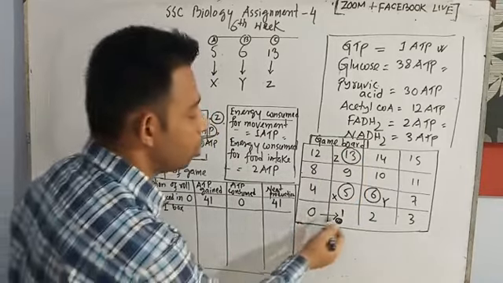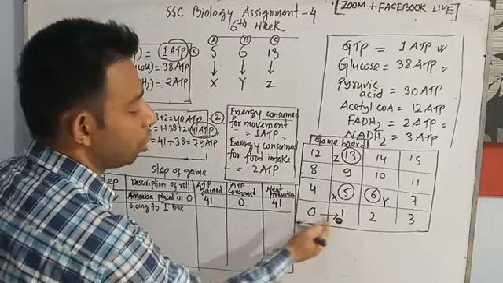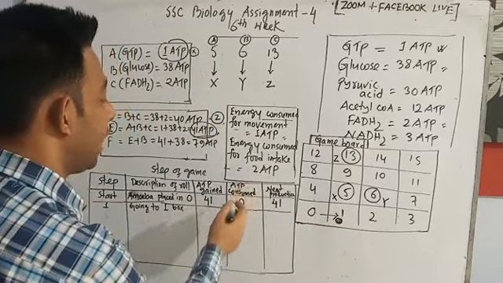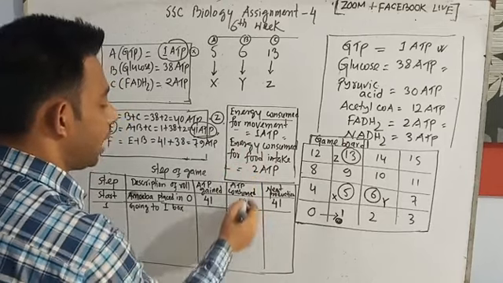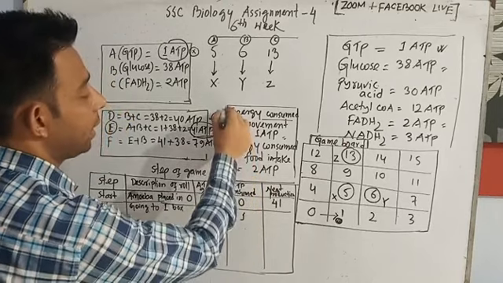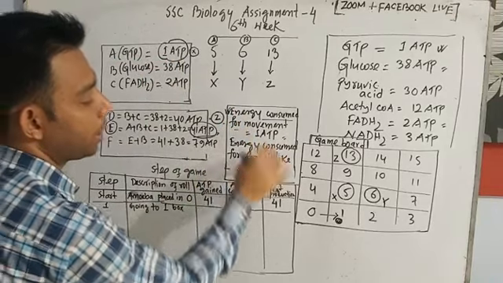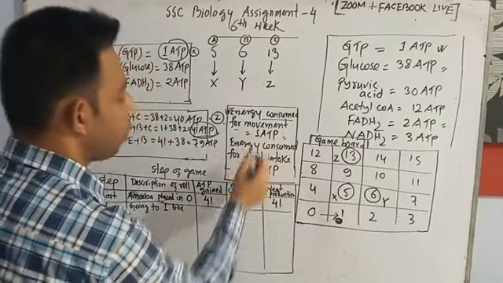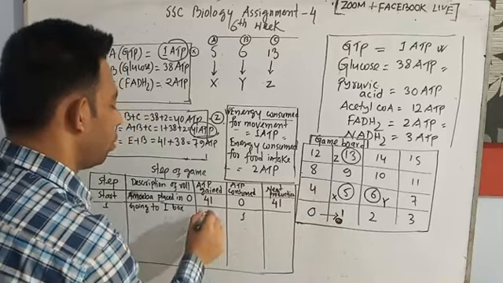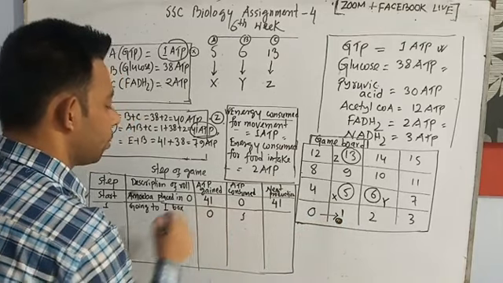So for 0 to 1 there is no food, and we only get ATP consumed 1. Why? Energy consumed for movement 0 to 1, so it consumed 1. But from 0 to 1 there is no food, so no ATP gain.